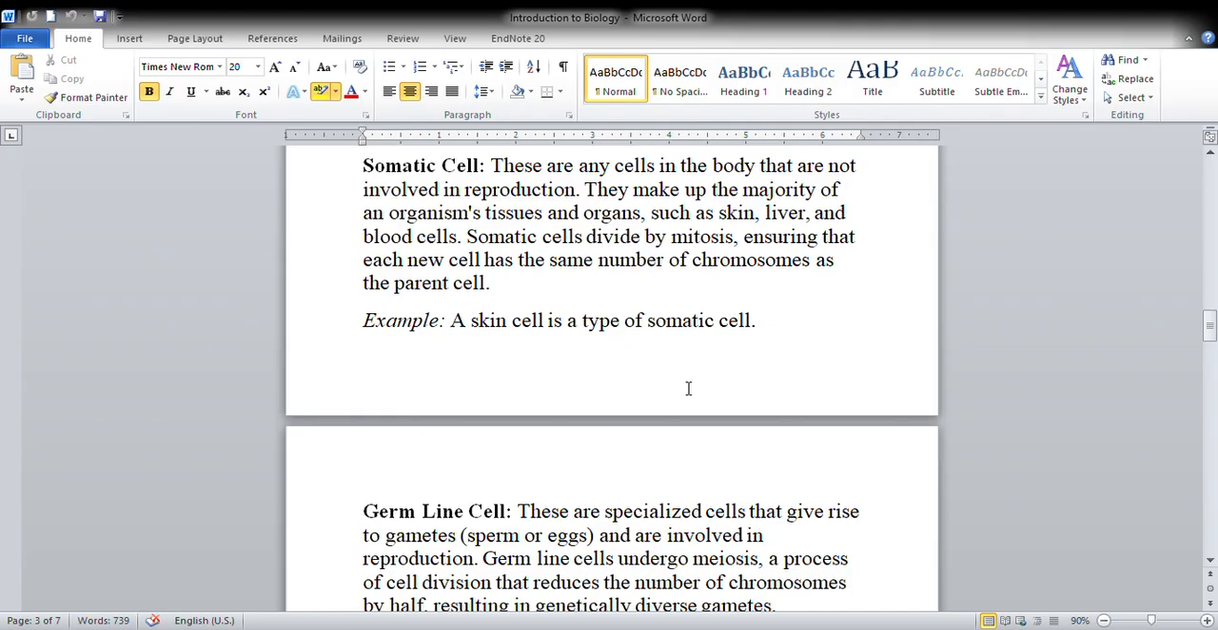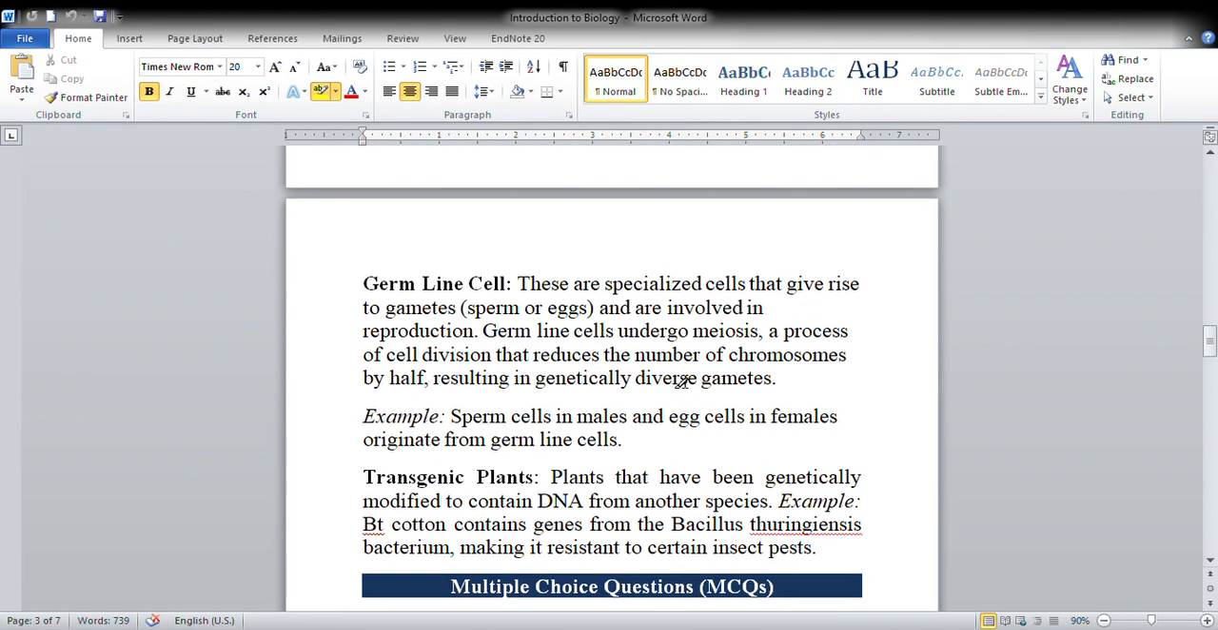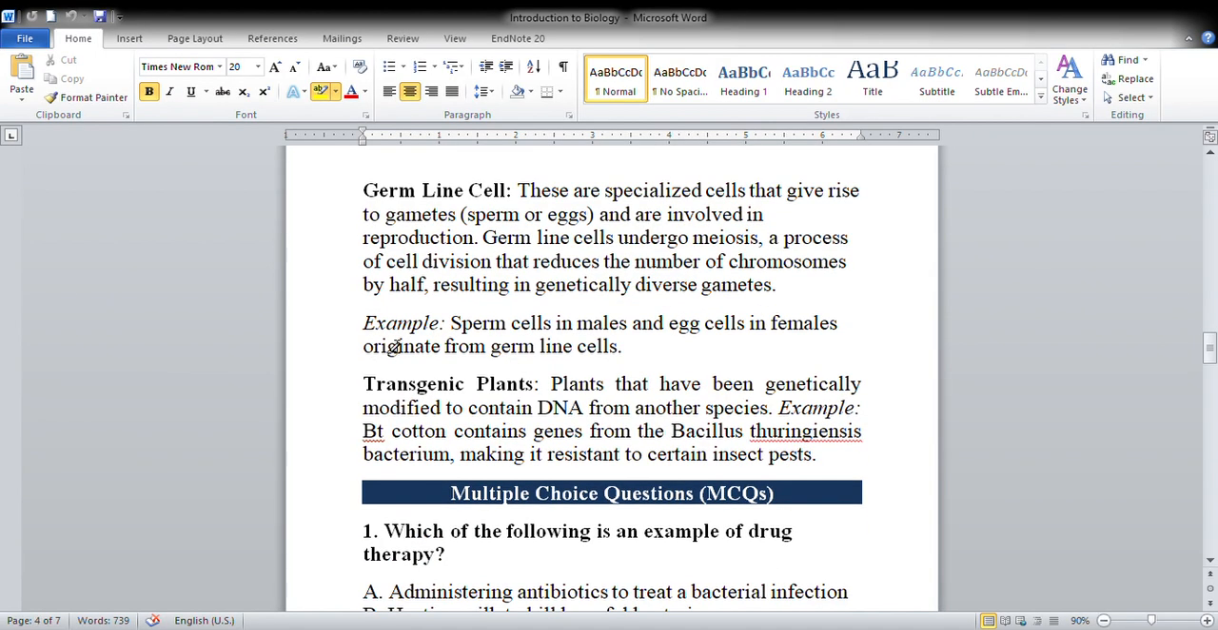So this is clear. Next is germline cell. These are specialized cells that give rise to gametes, sperms and eggs, and are involved in reproduction. Germline cells undergo meiosis, whereas somatic cells undergo mitosis. Meiosis, a process of cell division that reduces the number of chromosomes by half, resulting in genetically diverse gametes. So it is clear. For example, sperm cells in males and egg cells in females originate from the germline cells.